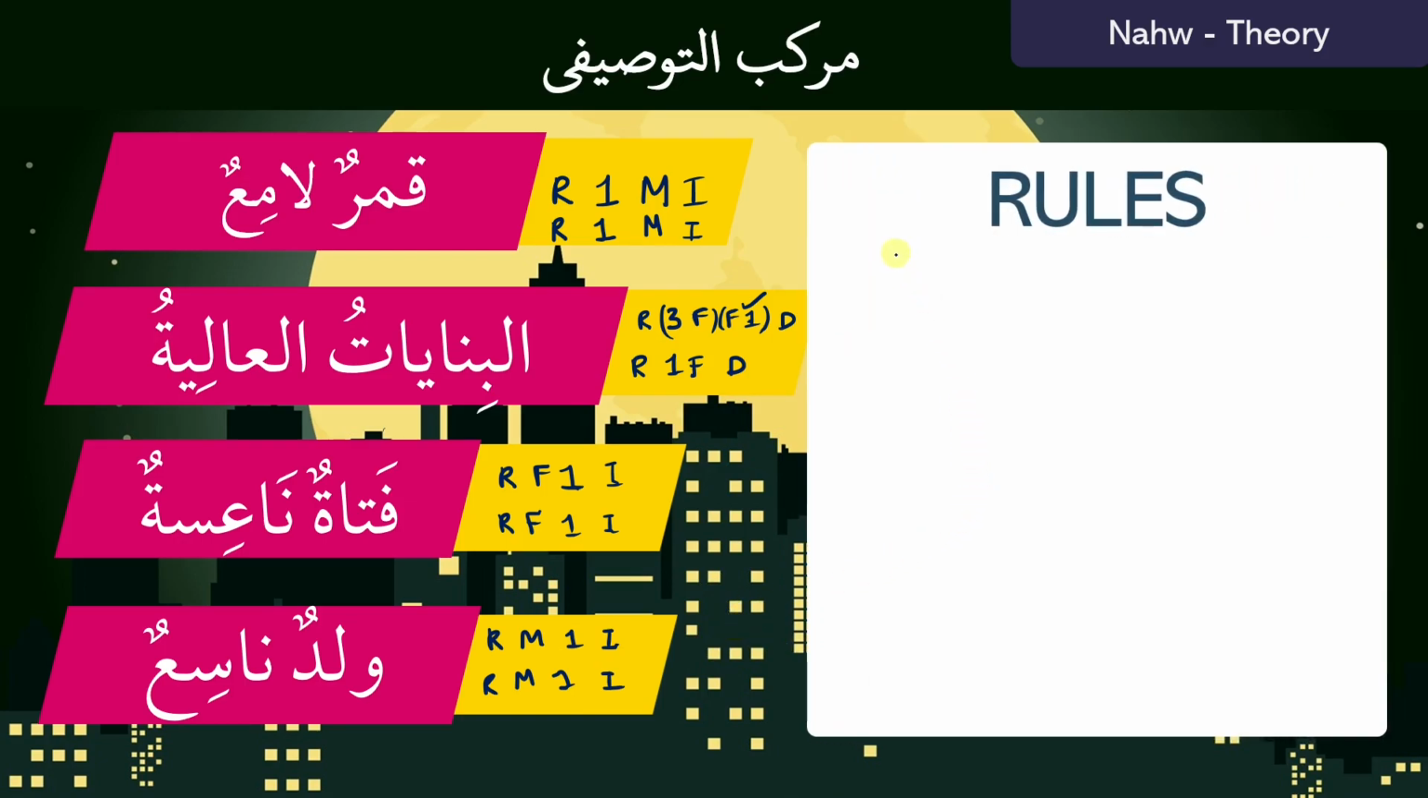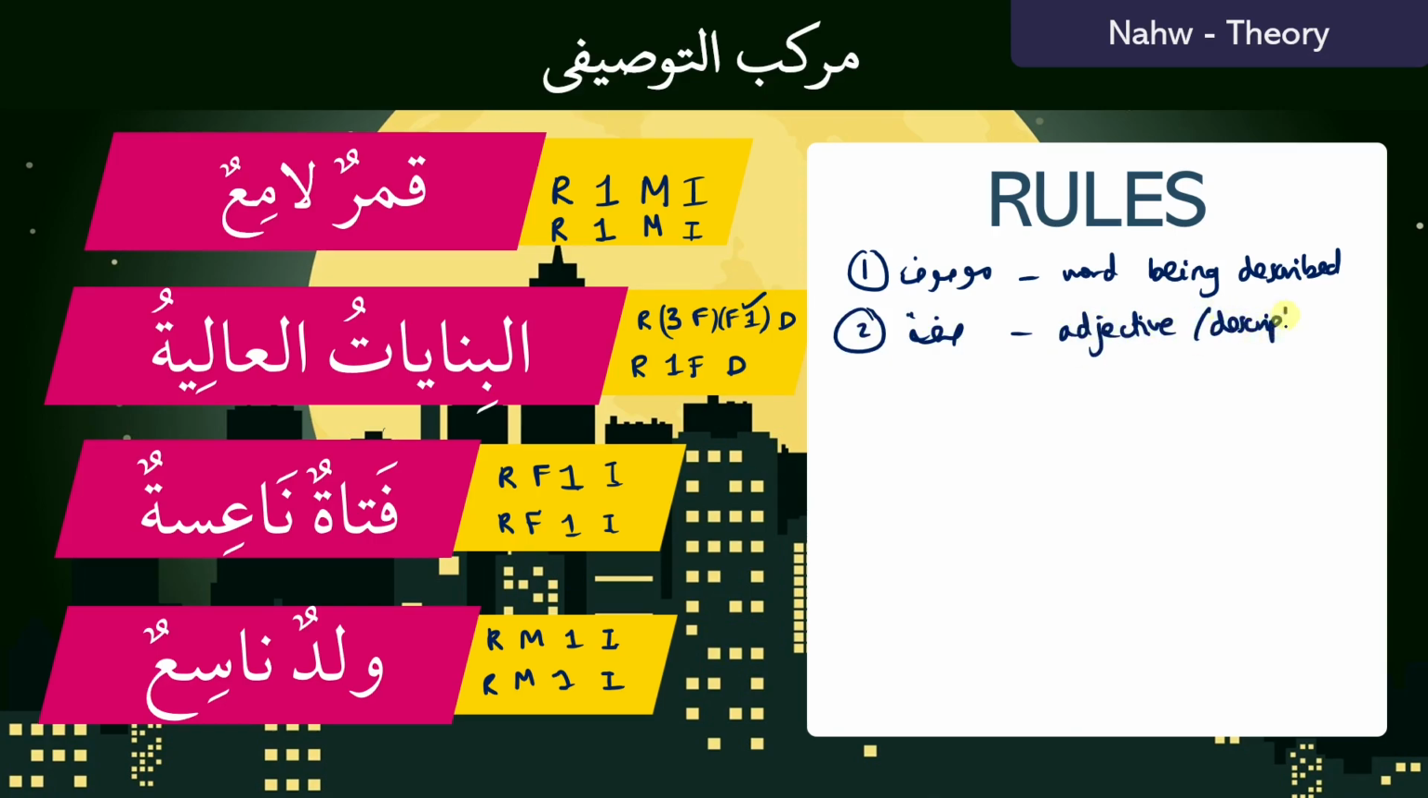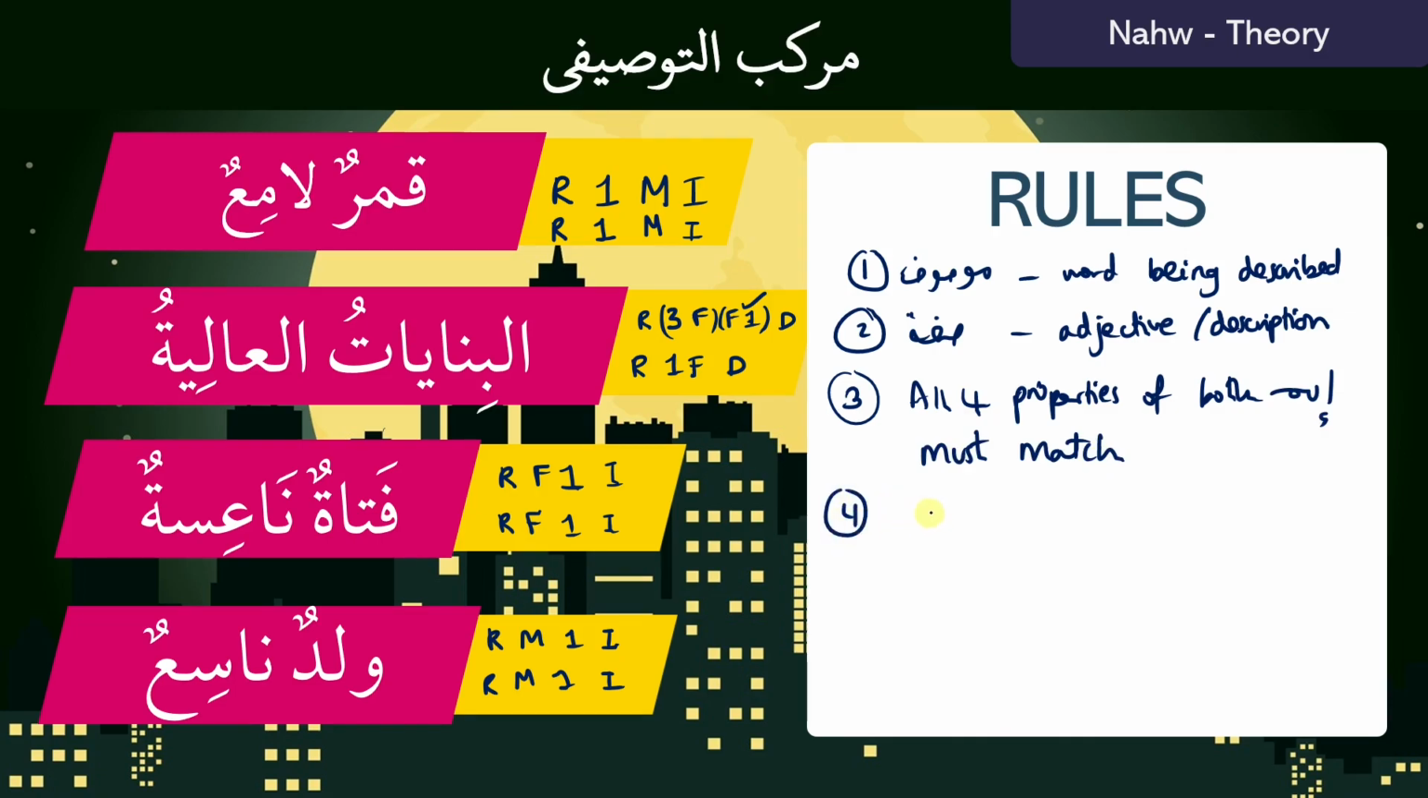The rules are, let's explain this properly. The mousuf is the word being described, and you have the siffah, which is your adjective. Now on to the actual rules. For a murakkab tawsifi to be considered an actual correct murakkab tawsifi, all four properties of both isms must match, the same way we have seen in the examples. The fourth rule is that the mousuf is always first and the siffah is always second.